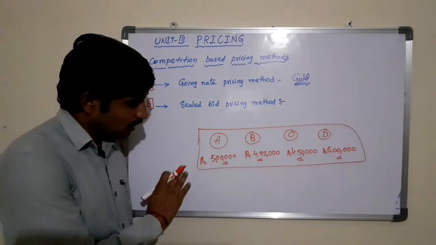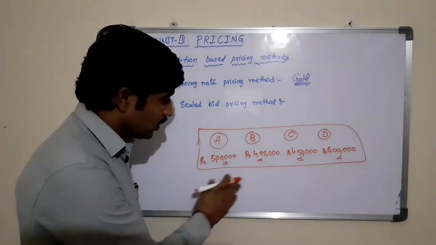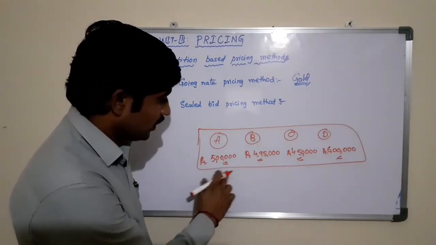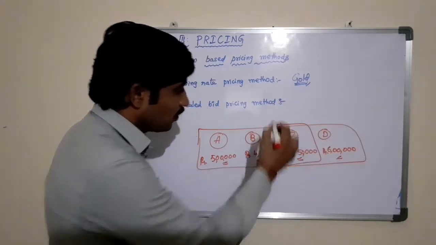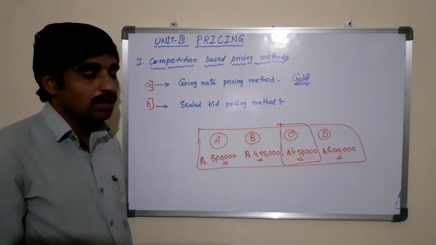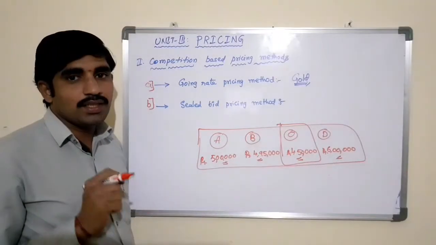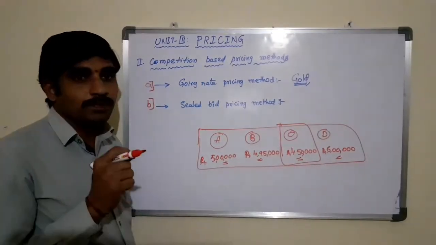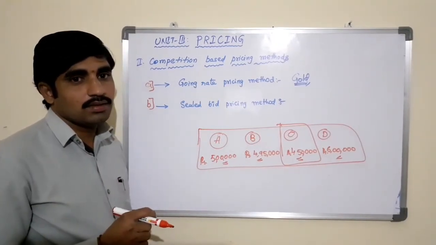So in this case, who will get the contract? Who quoted the lowest price? C has quoted the lowest price for the contract. Hence, C will be awarded that contract. The objective of this bidding form is to win the contract, hence the quote is lower than others.